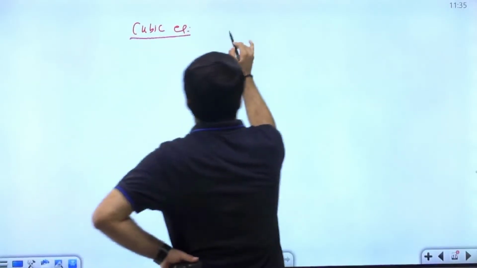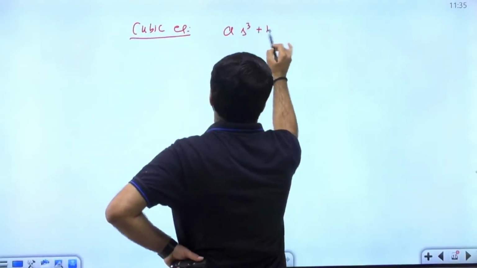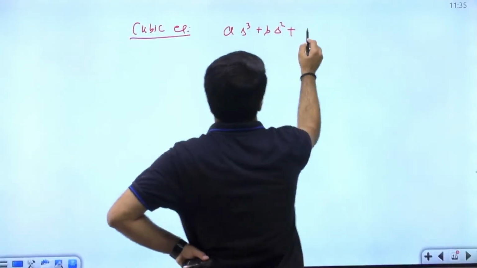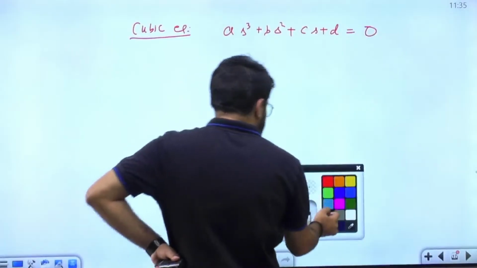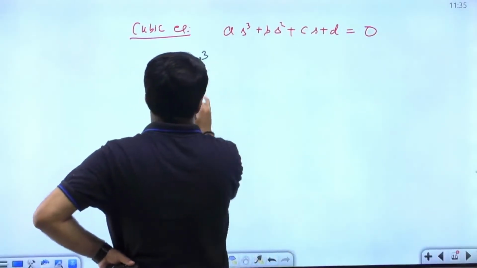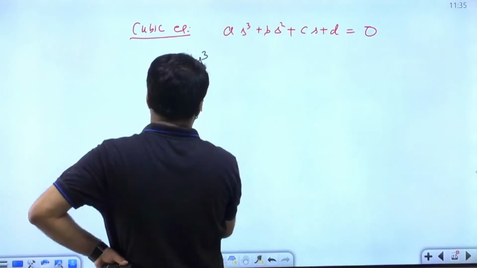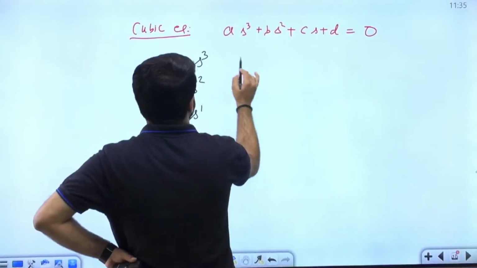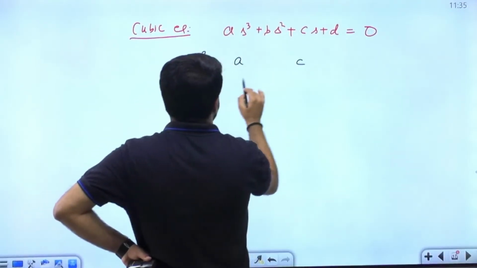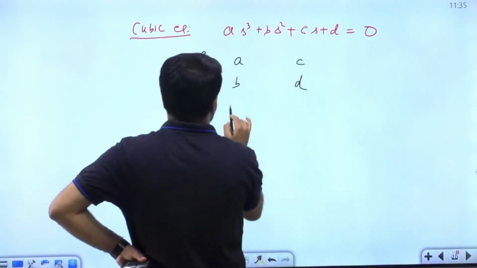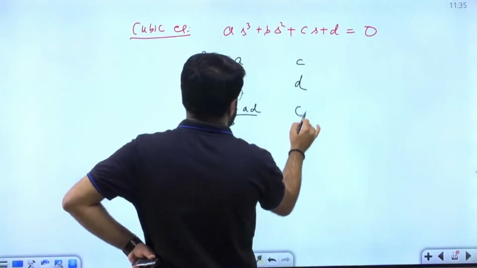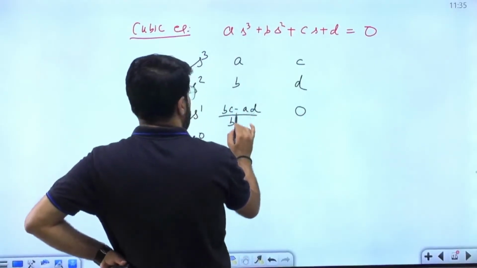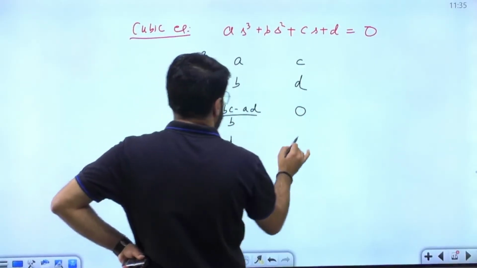So, if I write down the general cubic equation, for 2 minutes let me discuss it. As cube plus bs square plus cs plus d equal to 0. Even if you feed it to the Routh array, the first two rows are s cube and s square, and then we will form s power 1, s power 0. First s cube, alternate coefficients a, c. s square: b, d. s power 1: (bc minus ad) upon b. Last element 0. s power 0: x into d upon x, so only d will be left.